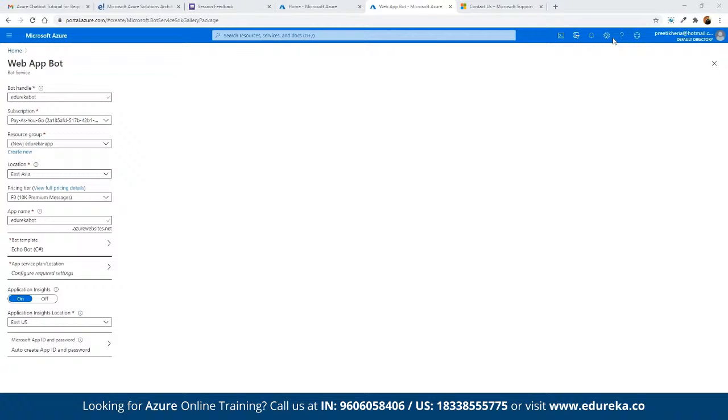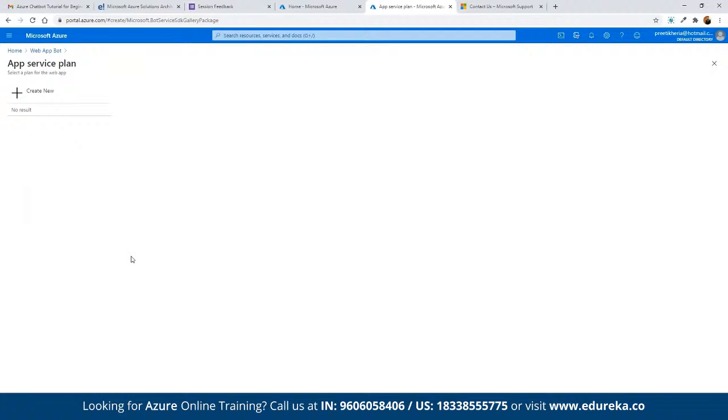And then we can choose the bot template. Currently, we can keep it the same by default, the Echo bot. We can choose the app service plan location. So currently, we have to choose in which particular location the apps that are going to be deployed here are going to be part of. Then we can choose the application insights. Application insights is like the monitoring service. If you want to use the monitoring service, then we choose in which particular zone we have deployed the services that we can combine the monitoring with. Once we are done, we can click on create.